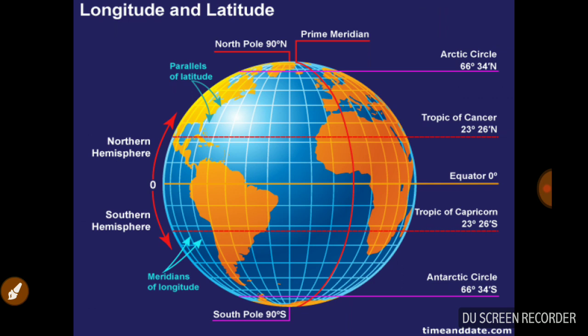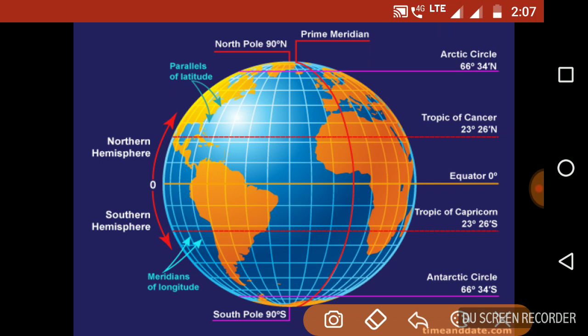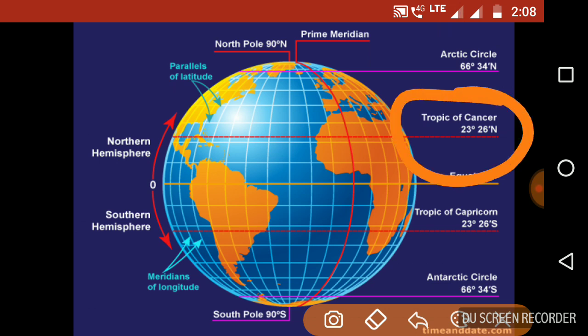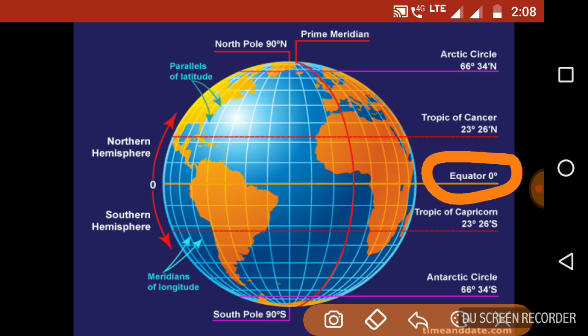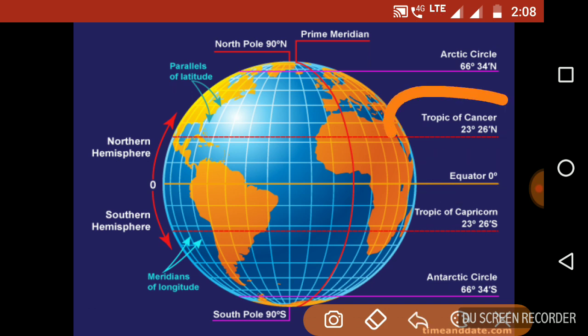In detail, we need to know about longitude and latitude. There is the equator at 0 degree, and above it at 23 and a half degrees north is the Tropic of Cancer.